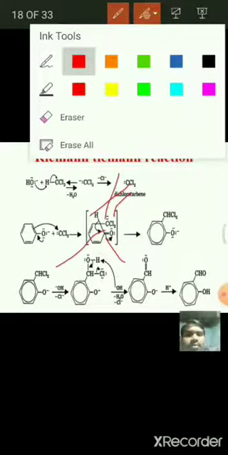That means the double bond is converted into a single bond. And in the next step, see here, this hydrogen goes to this carbon, and we get CHCl2 here, and this rearrangement takes place like this. We get a double bond here, a single bond here, and a minus charge here.